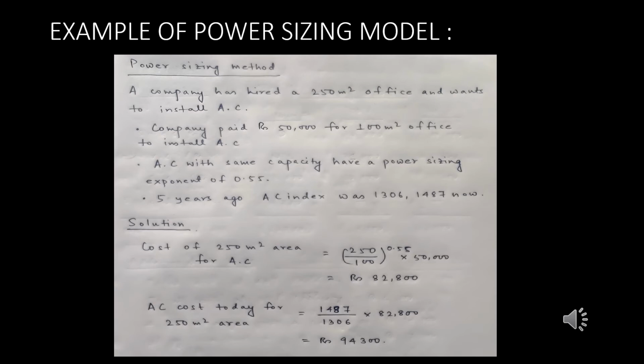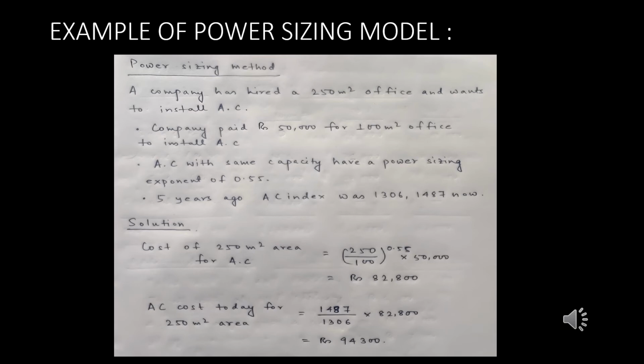That means this is the cost which the organization would have incurred if they had previously installed AC in a 250 meter square office rather than in a 100 square meter office. The cost is practically equivalent to 82,800. Now this value needs to be turned into today's value.